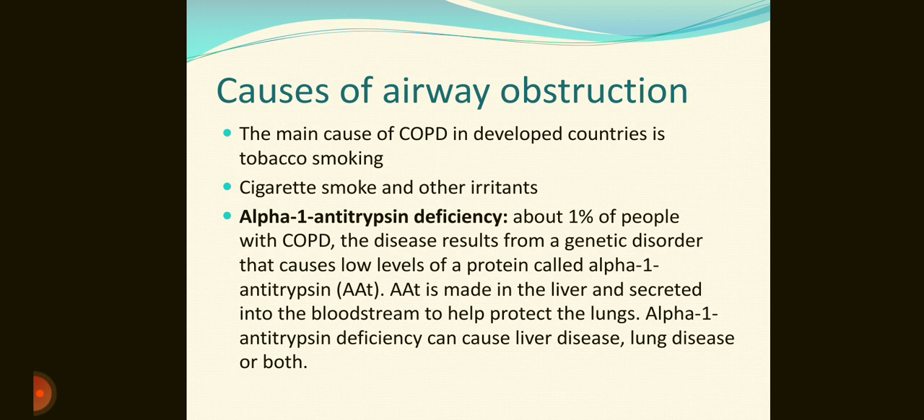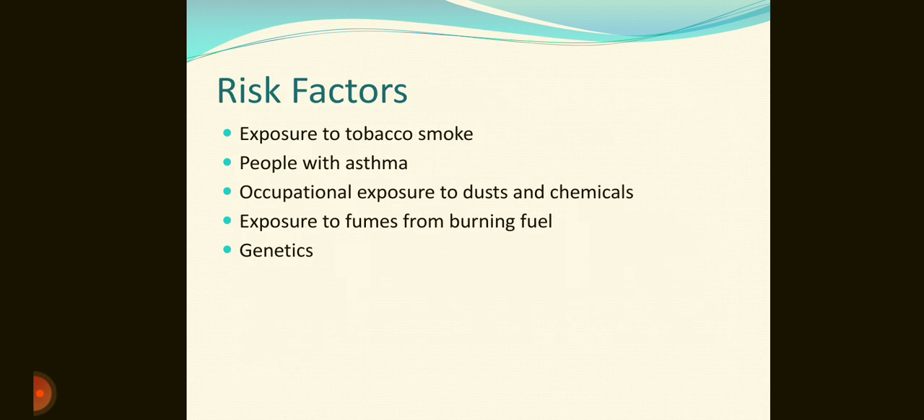In about 1% of people with COPD, the disease results from a genetic disorder that causes a low level of a protein called alpha-1 antitrypsin. It is made in the liver and secreted into the bloodstream to protect the lungs. Alpha-1 antitrypsin deficiency can cause liver disease, lung disease or both. It is missing genetically in the person suffering from COPD due to alpha-1 antitrypsin deficiency.